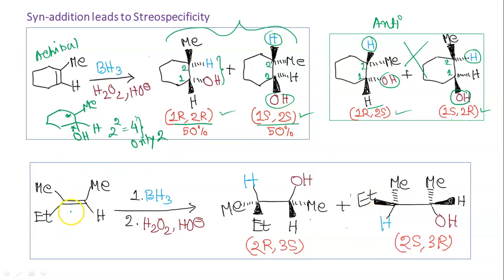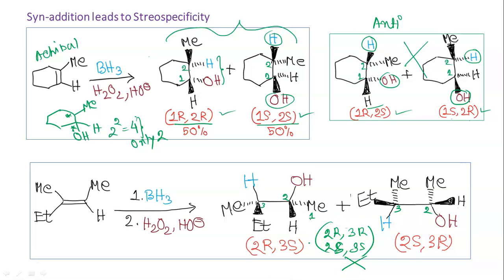Again, we have taken an alkene which is not symmetric, and we will get 2 new chiral centers. So there will be a total of 4 possibilities just like before, but we are getting only 2. So this is C2, this is C3. The first one is 2R 3S and the second one is 2S 3R. But there are 2 other possibilities, which are 2R 3R and 2S 3S. These 2 will not be formed because you can get these only by anti-addition.